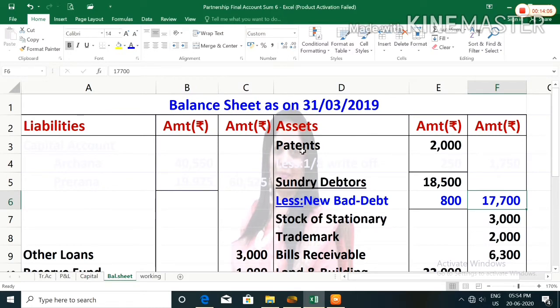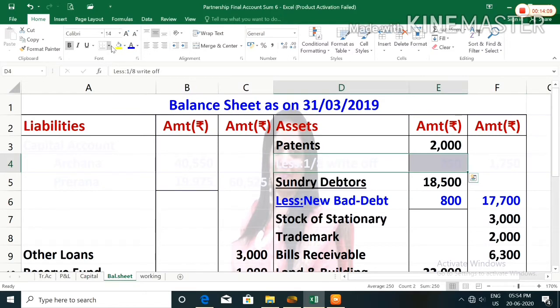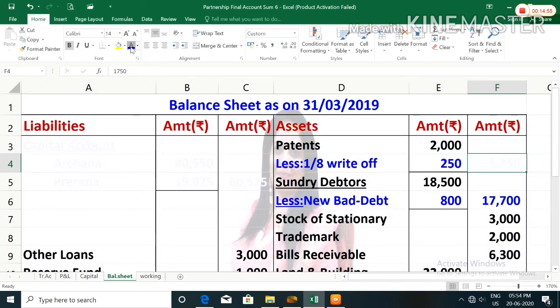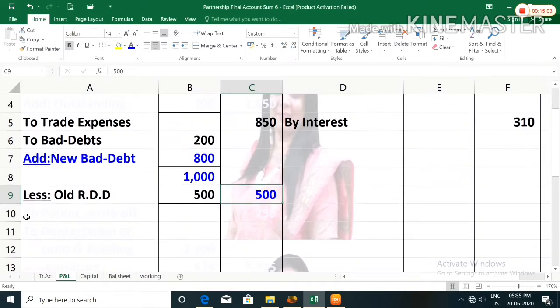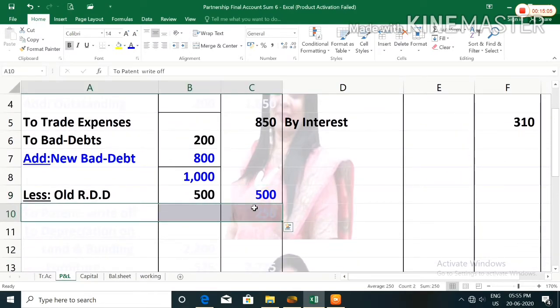On the asset side, less from patent you have to record less 1/8 write off 250. After deducting 250 you have to record the amount in the outer column, that is 1,750. The second effect of this will be recorded in the profit and loss account debit side. You have to write to patent write off 250 rupees.